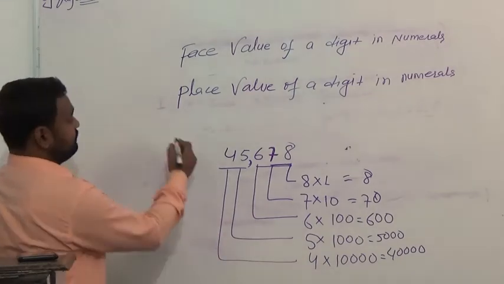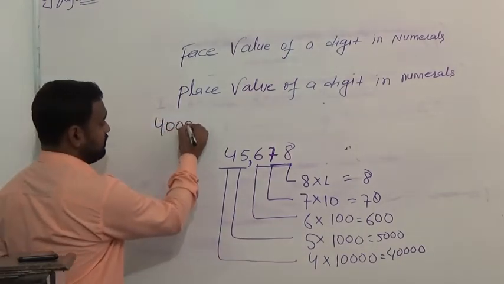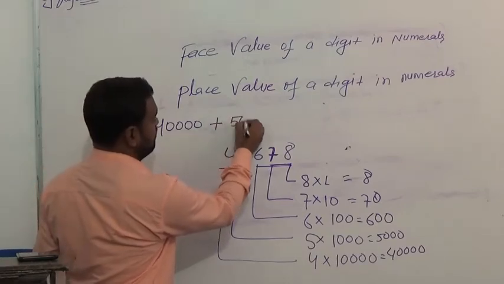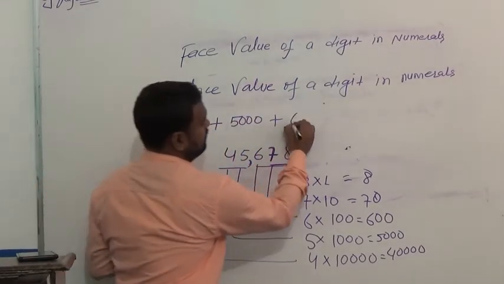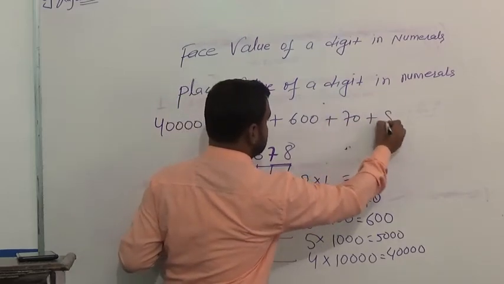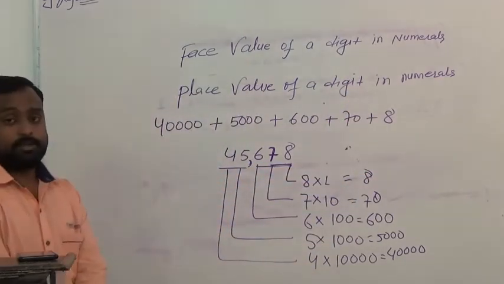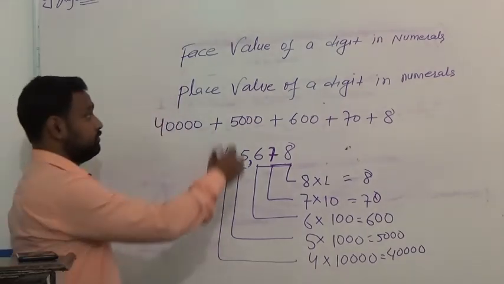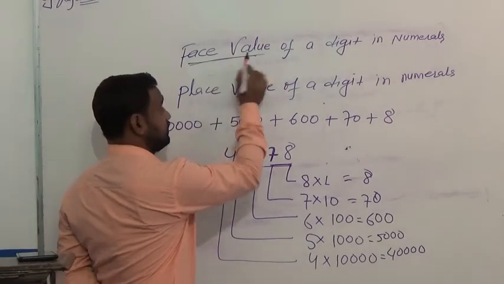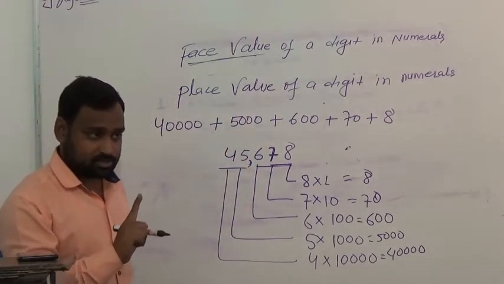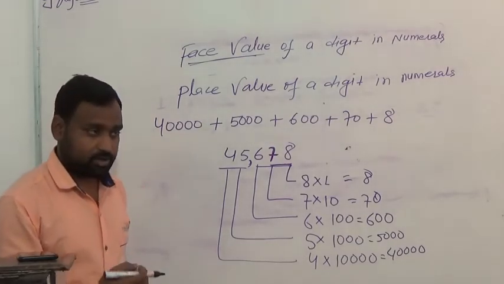And in compact form we will write 40,000, 5,000, 600, 70 plus 8. Now see, face value remains the same always. It doesn't differ anytime.